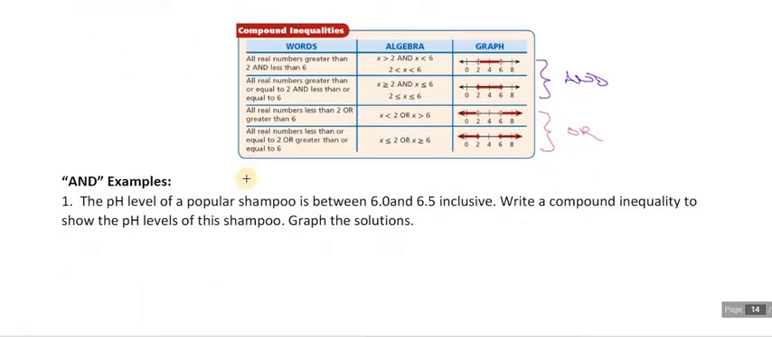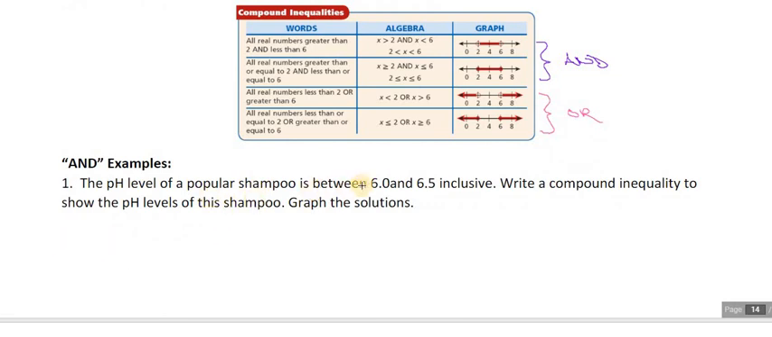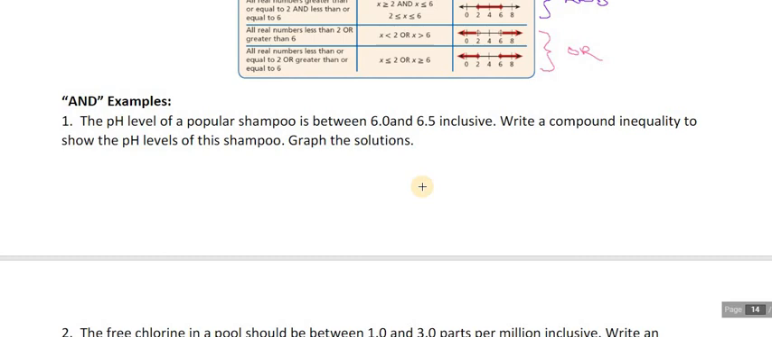So here are some examples with ands. Number 1 says that the pH level of a popular shampoo is between 6.0 and 6.5 inclusive. Write a compound inequality to show the pH levels of this shampoo and graph the solutions. So it needs to literally be between 6 and 6.5. So let's sandwich it between the 6 and the 6.5. I'm going to just make it x, and it's going to be a less than sandwich. So it's got to be between 6.0 and 6.5.